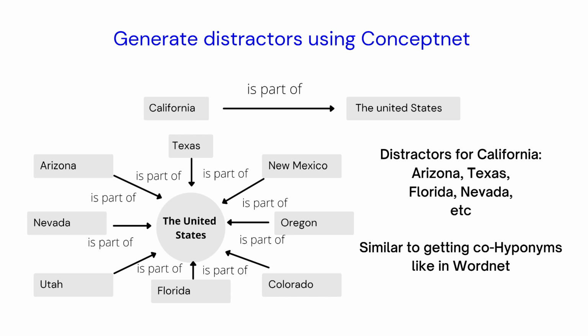What are the other words that share is part of relationship with the parent of California? And so you get words like Arizona, Texas, Nevada, which are other states. You can use these as distractors.